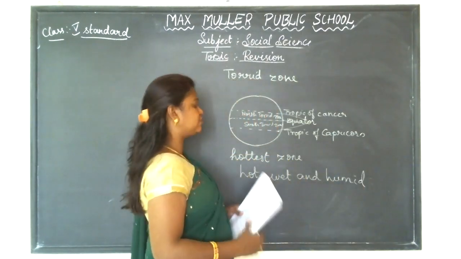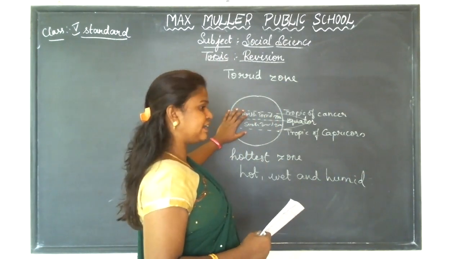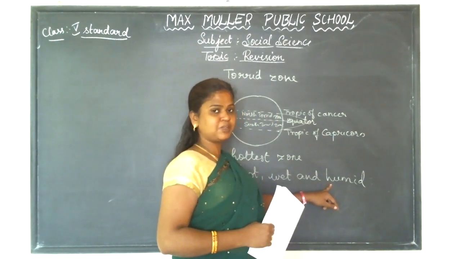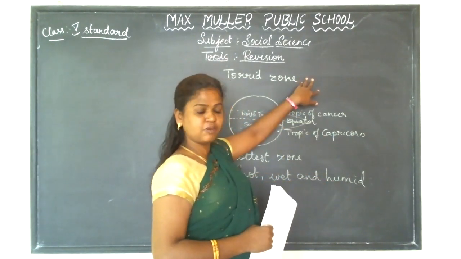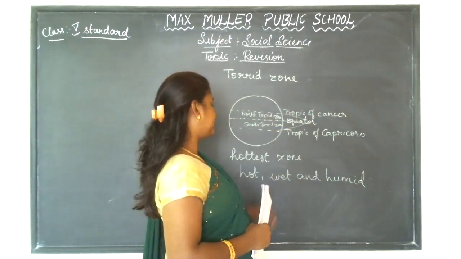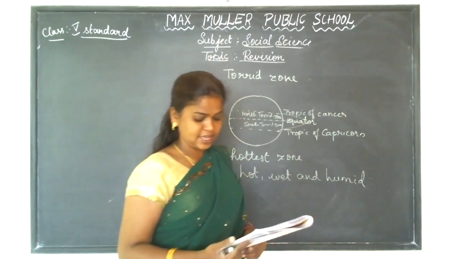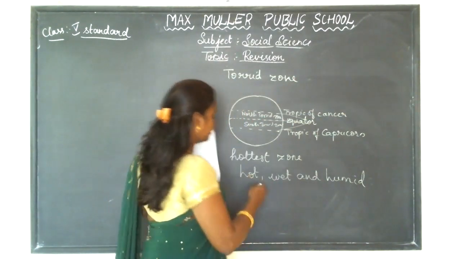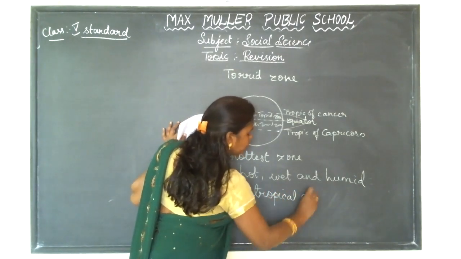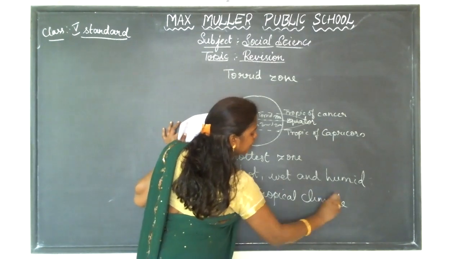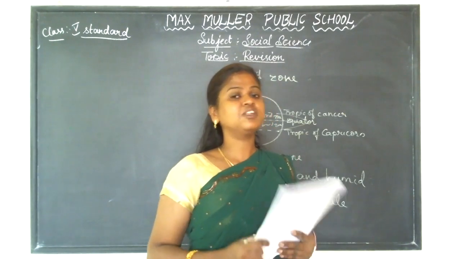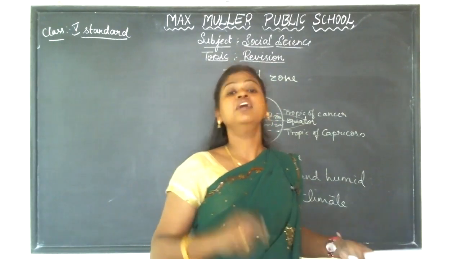Because of too much of sun rays, what happens? The land gets heated up, and here the humidity is produced. The water vapor is collected, and it is going to form clouds, and again heavy rainfalls occur in this region. So hence it is wet. And this climate is also known as tropical climate. Understood, children?